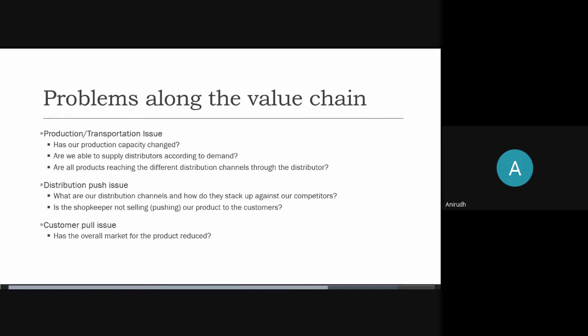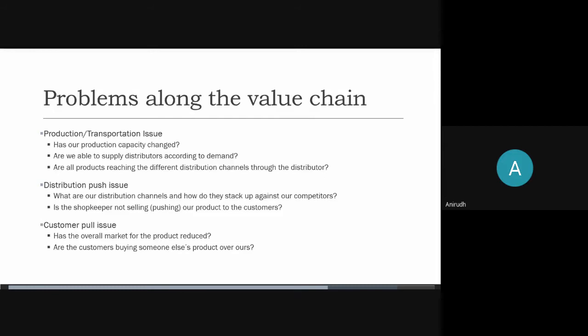For example, when I gave you the example of air purifiers, during winters the overall market for air purifiers increases. So if we are seeing an increase in profits, the reason is that the overall market is seeing an increase. This would be the first question that we would be asking for customer pull issue.